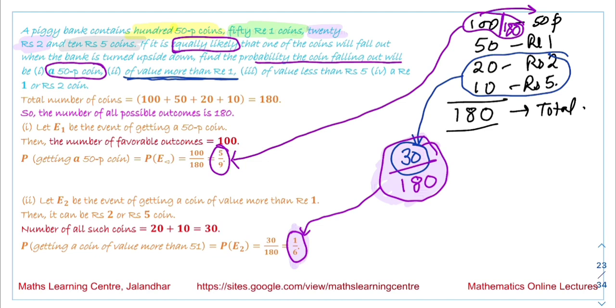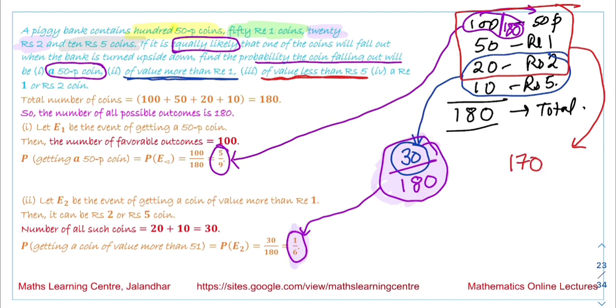The third case we have is value less than rupee 5. It means we are talking about these coins over here: either a 50-paisa coin, a rupee 1 coin or a rupee 2 coin. So the total number of favorable outcomes is 170. Total number of outcomes is 180. So the probability we get is 17 over 18. And the last one we are saying is a rupee 1 or rupee 2 coin.